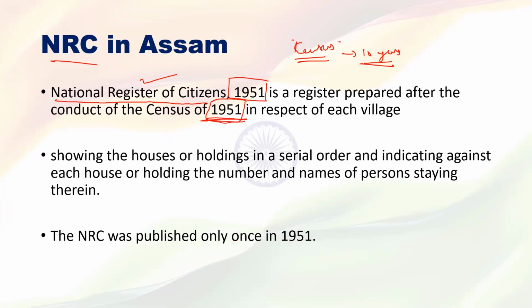The NRC was published for the first time in 1951, and after that it was not published till now. Please remember, the first and last time NRC was published was in 1951 only. At that time, it consisted of the number of houses in independent India and the data of the people staying in each house.